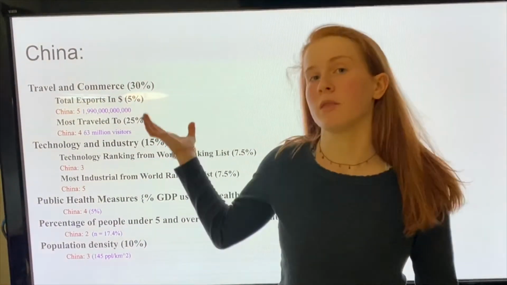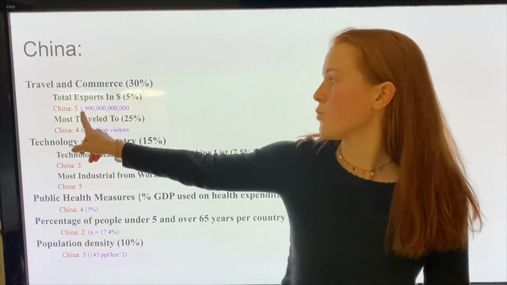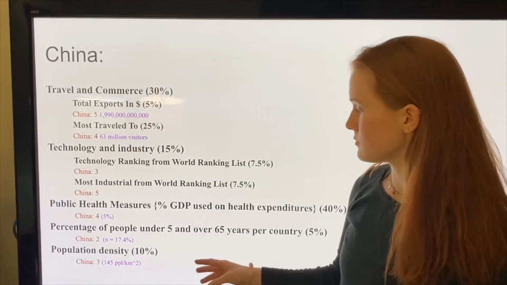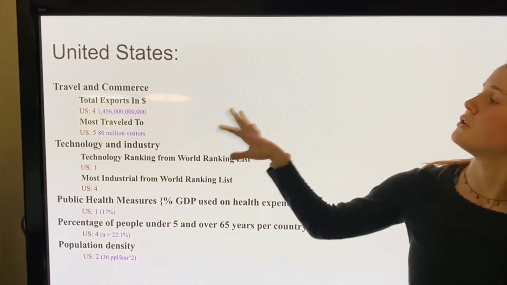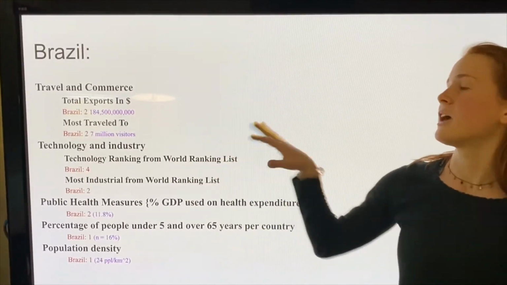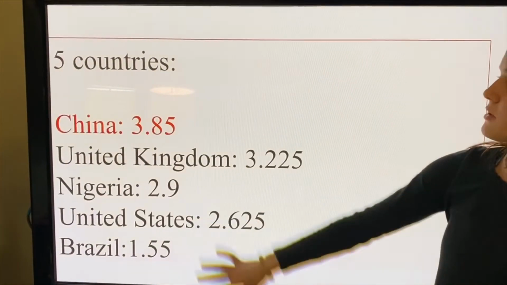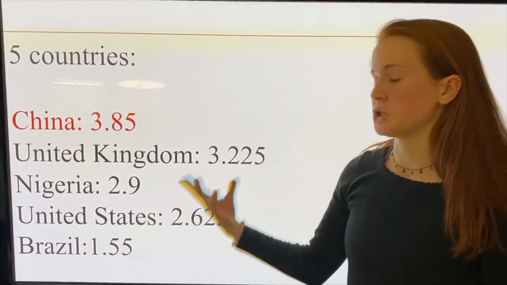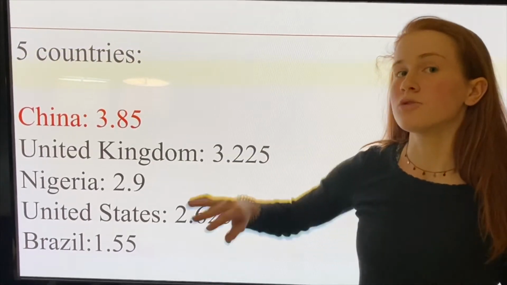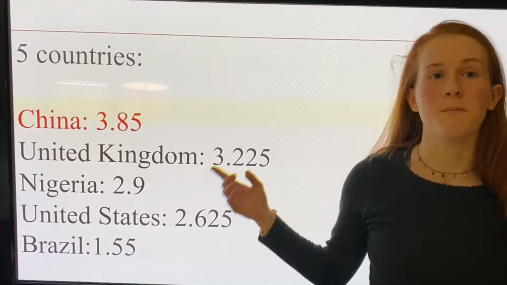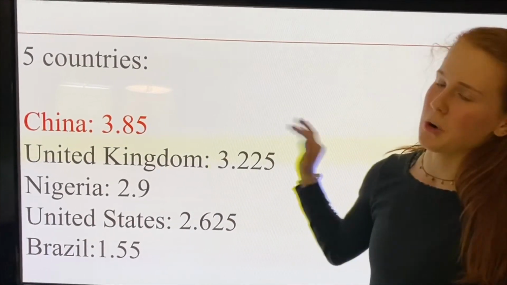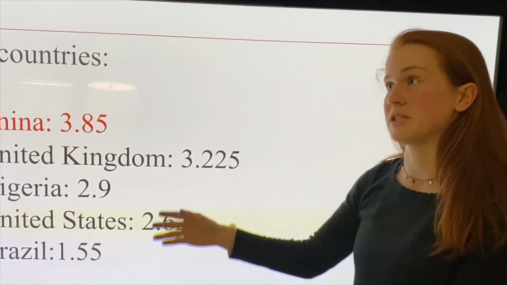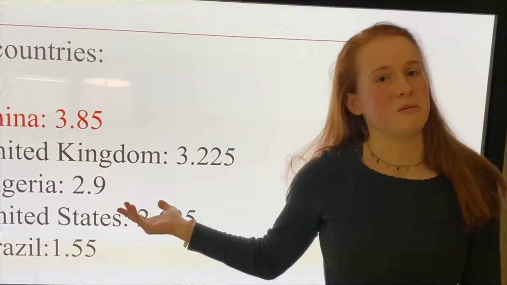Once we figured out what the factors were, each country was ranked on a scale of 1 to 5, with 5 meaning that this factor affects that country the most with their susceptibility. And we did this for each country from China to the United Kingdom, to the United States, Nigeria, and Brazil. And finally, we came to the conclusion through a weighted average that a person living in China would have the highest chance of catching the coronavirus compared to these other countries, solely taking into account those 5 factors. And this is showing Bayes' theorem because it's showing each country's probability of getting the coronavirus compared to the others, taking into account those conditions of the 5 factors and the weighted averages.